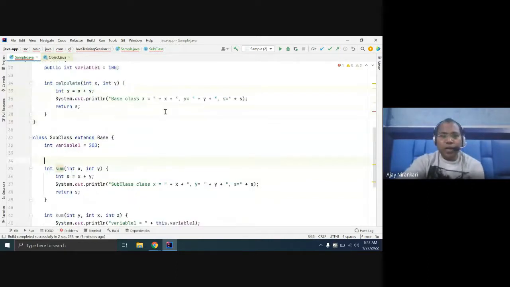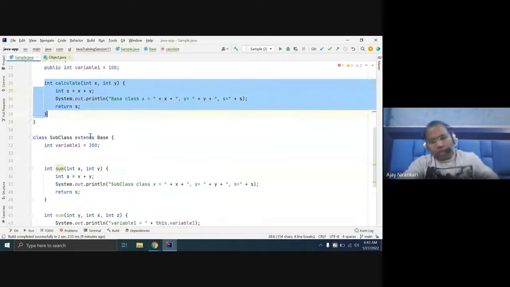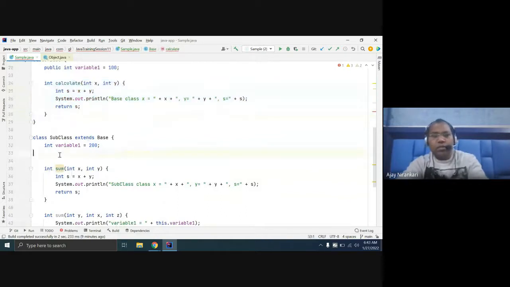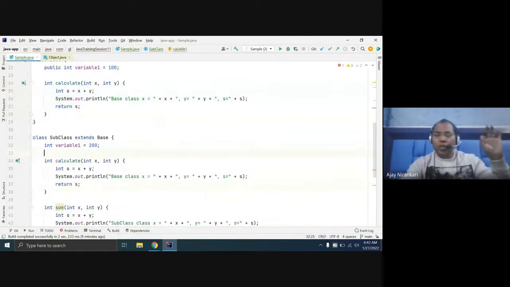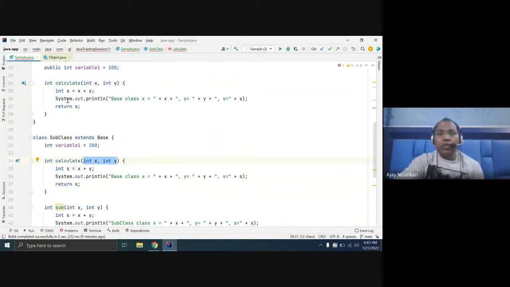Now overriding is similar. You can define the same function inside your subclass. There is no change in the method name, and the parameter list stays the same. This is known as overriding. Overriding means you want to give a new definition.